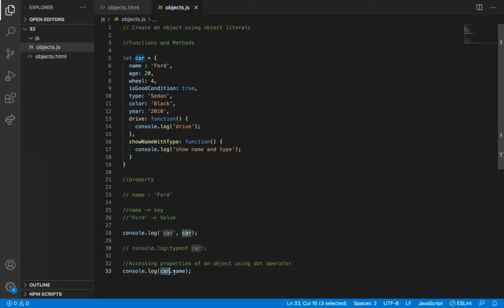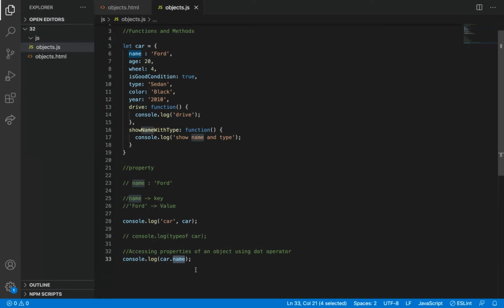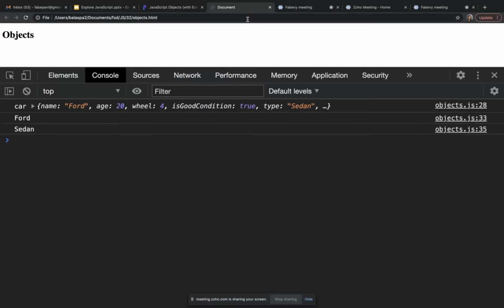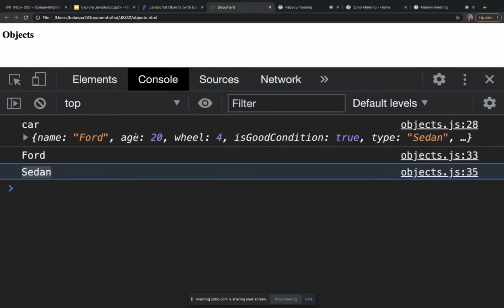So I'm going to access the property of a car by using the dot operator. What it will result in is that it will output the code. So I can also access type. First, let me go to the browser and we will check whether we can access it. Yeah, we can access. It is showing code and also the type, sedan. Fine.